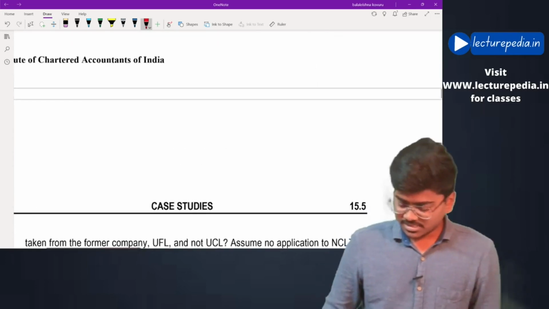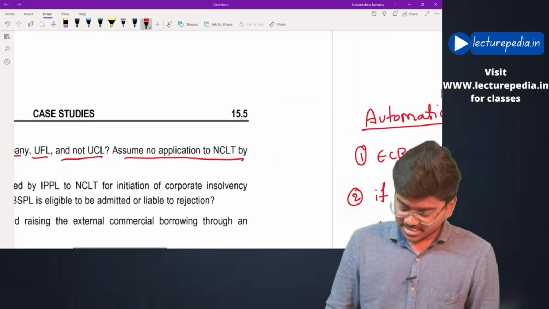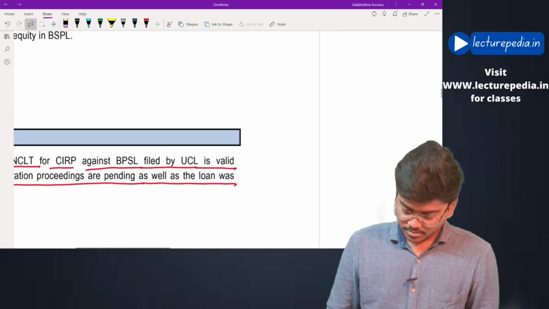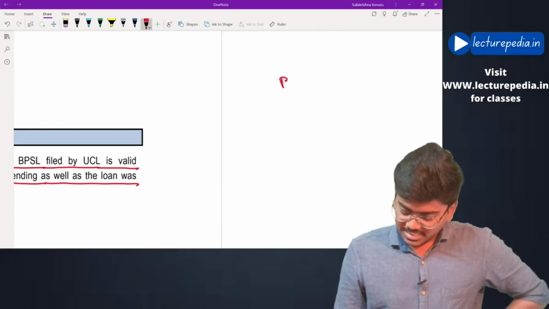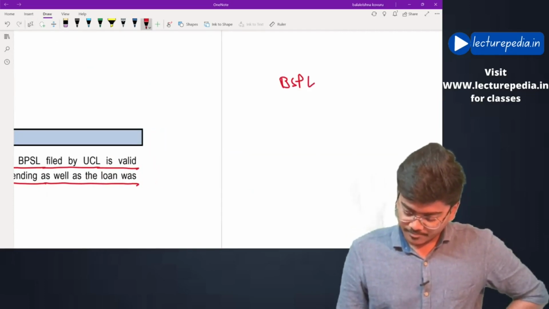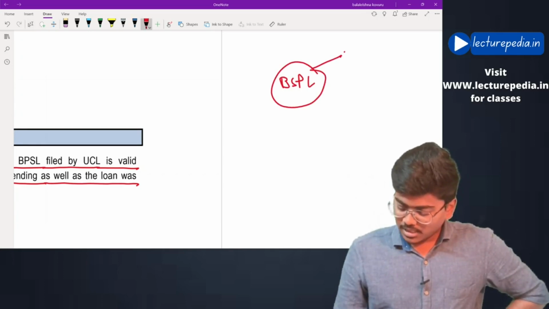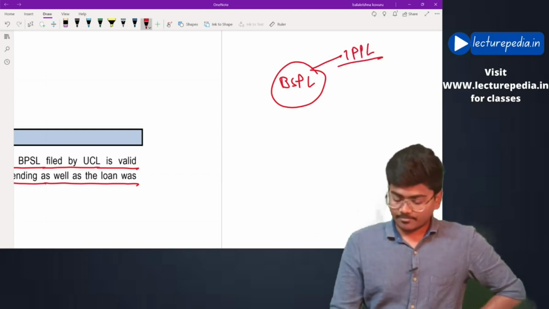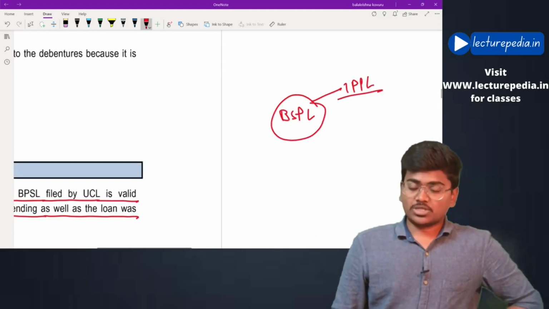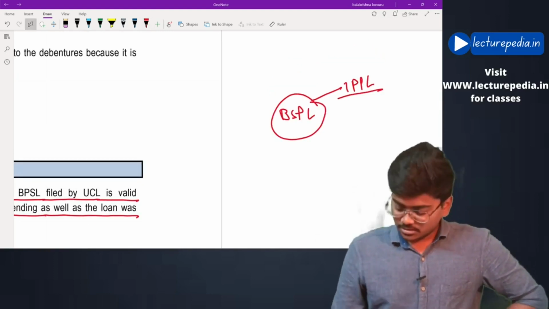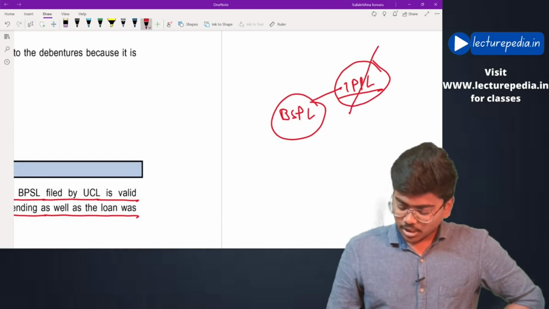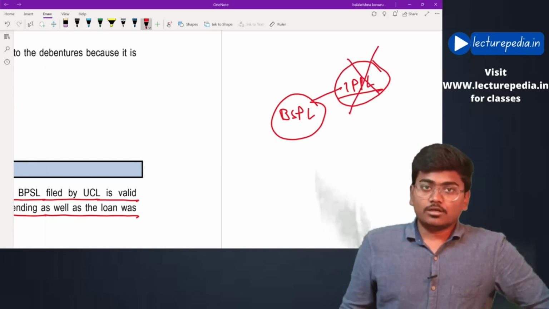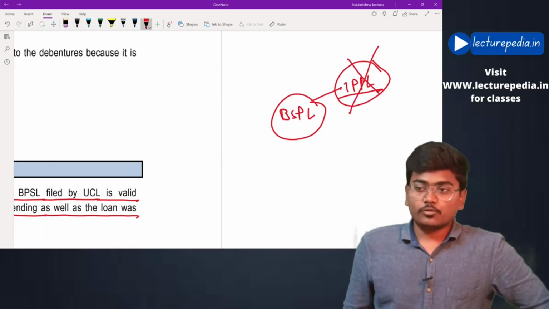Basically what happens in the case study is, against BSPL, IPPL initiates an application to NCLT. Now in the question he is asking to assume that IPPL has not initiated any application for insolvency with NCLT.